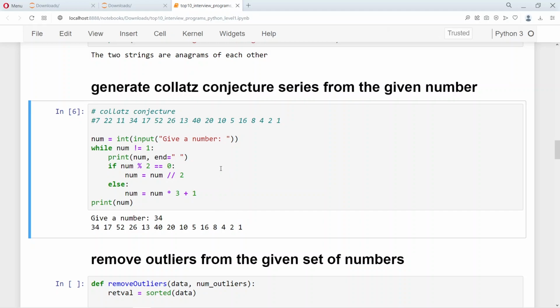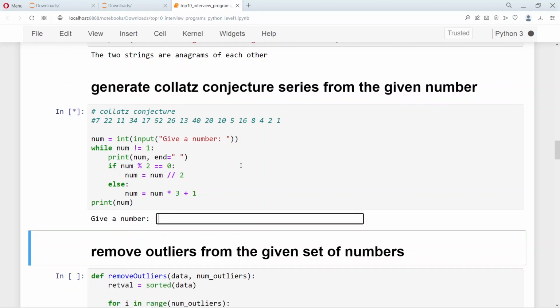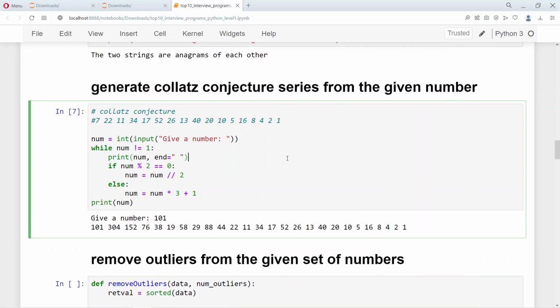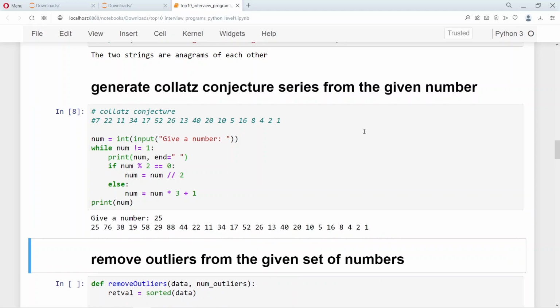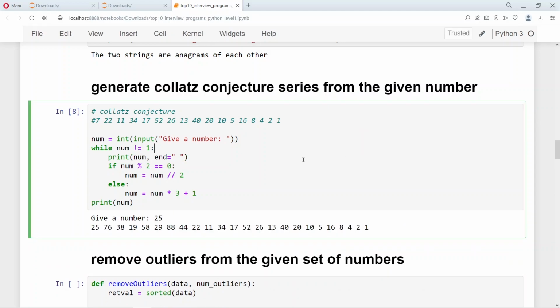So the Collatz conjecture is: whatever number you give as an input, if it is an even number, it's divided by 2, and if it's an odd number, it's multiplied by 3 and 1 is added to it. This process continues until it finally ends in 1. So whatever number we give, if you give 101, finally it has to end in 1. If I give 25, it has to end in 1 as well. I hope this makes sense.